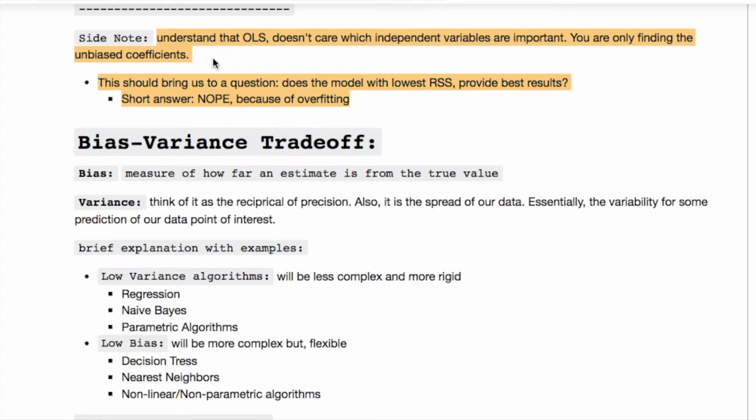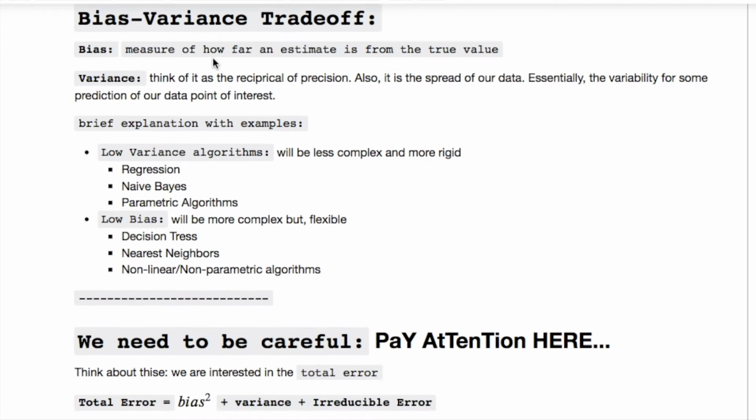This should bring us to a question. Does the model with lowest residual sum of squares provide best results? The short answer, nope, because you're overfitting. Now the bias variance trade-off is important because the bias is a measure of how far an estimate is from the true value. And you noticed above, when we're underfitting, our line had more error because the distance of the points were further away from the line, but it was best fit for test data.